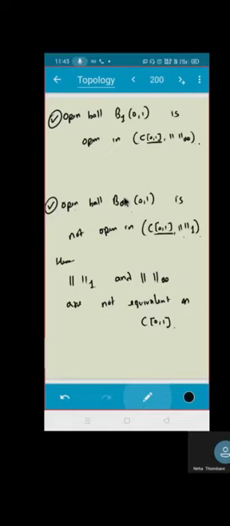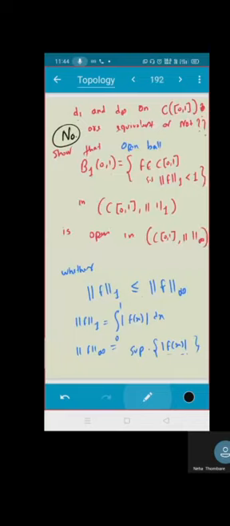Yes, sir. Just change the position so that... okay. So do you understand?